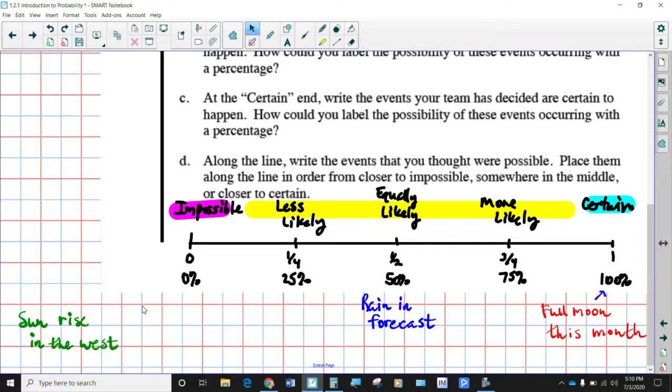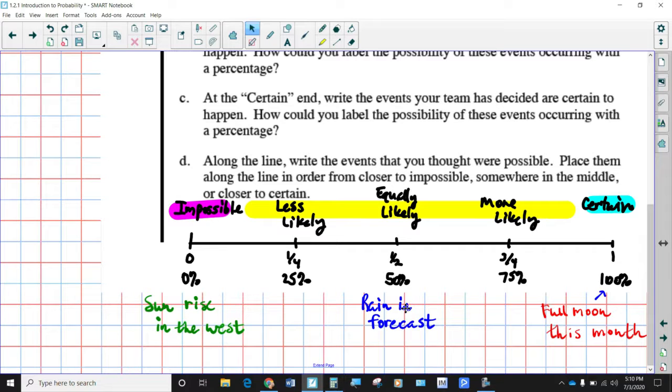And then the sun will rise in the west. No, that doesn't happen. The sun rises in the east. If the sun starts rising in the west, then we're facing Armageddon, and all life as we know it will cease to exist, so we won't even care. Yeah, that's impossible. So where does anything that is possible but not certain fall in our likelihood spectrum here? It's hard to tell.